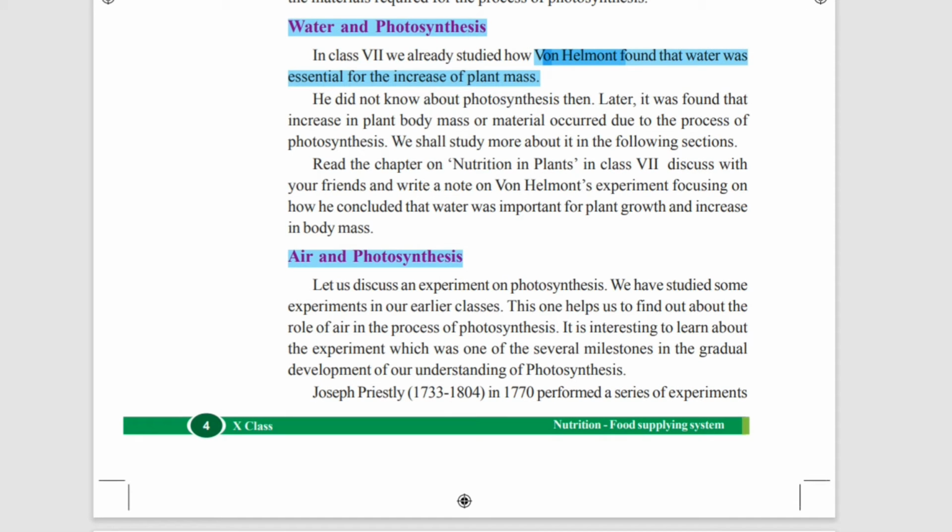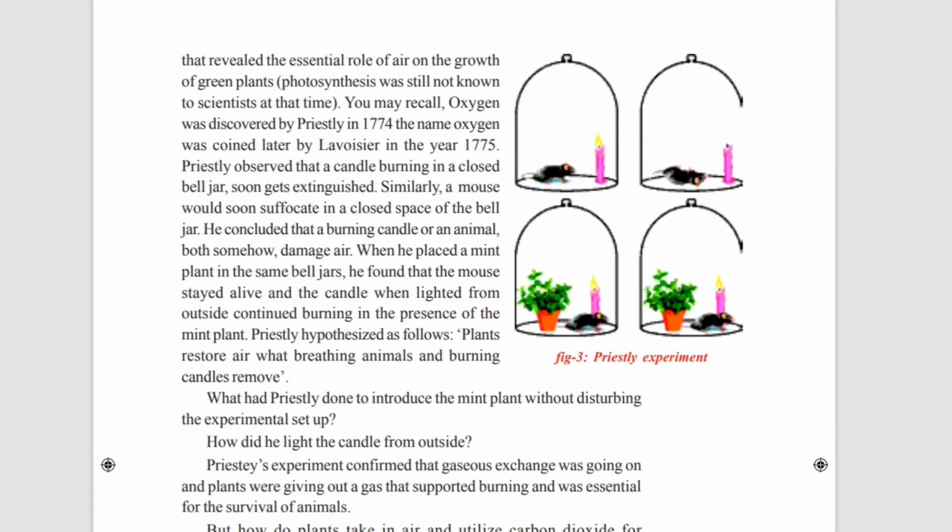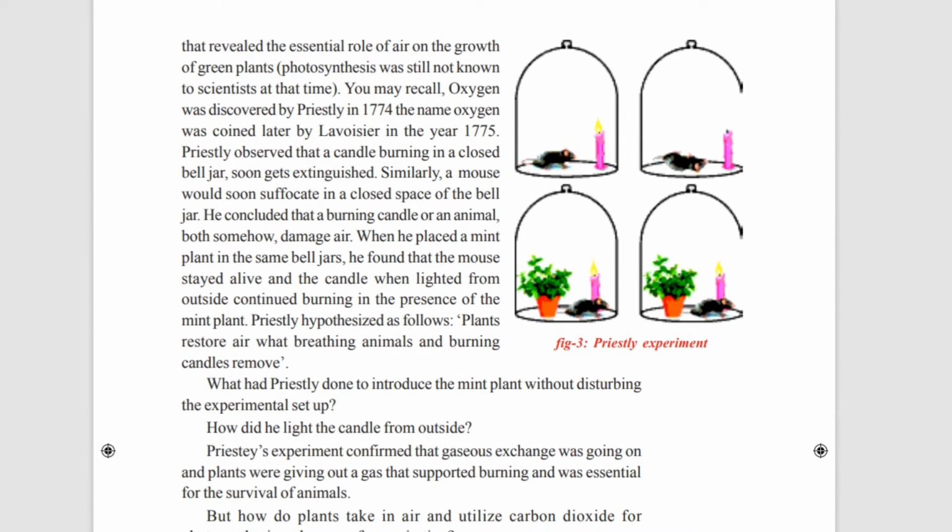It is interesting to learn about the experiment, which was one of the several milestones in the gradual development of our understanding of photosynthesis. It was done by Joseph Priestley, who lived from 1733 to 1804. In 1770, he performed a series of experiments that revealed the essential role of air in the growth of green plants. Photosynthesis was still not known at that time.